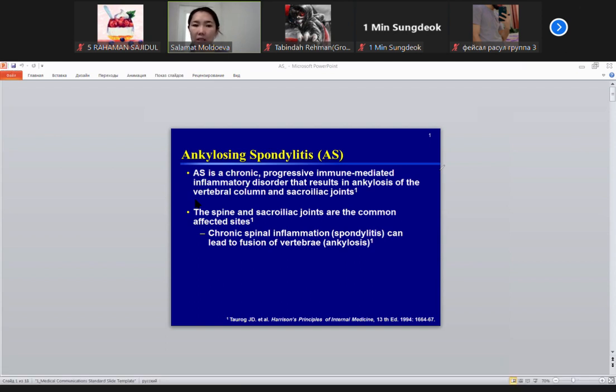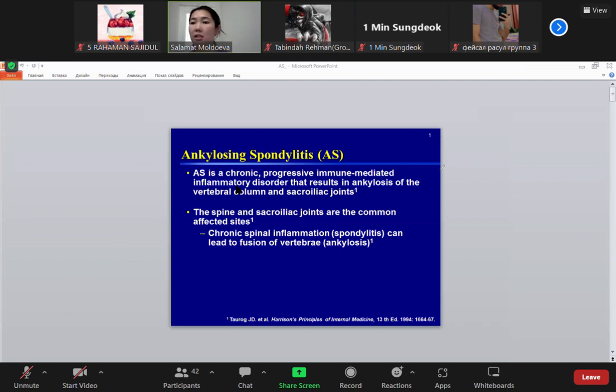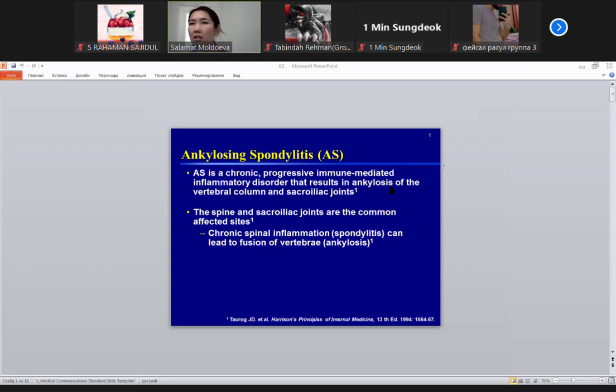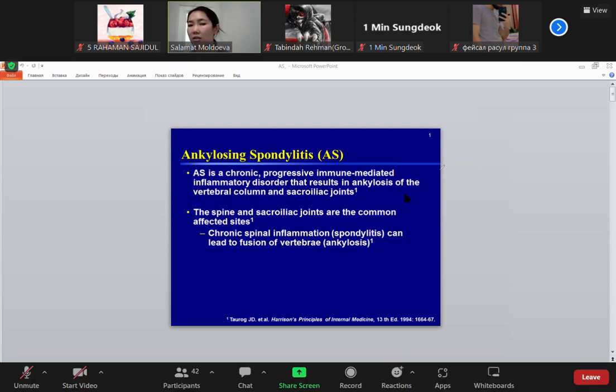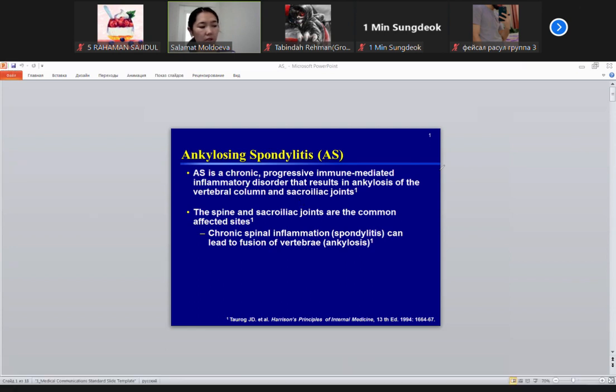And when these trigger factors accumulate, they start some immune changes like T cells activate, interleukins activate, TNF-alpha, macrophages, and in a targeted way they start to damage some specific place. In ankylosing spondylitis, the target place is the spinal column, but before the spinal column, they affect the enthesis.